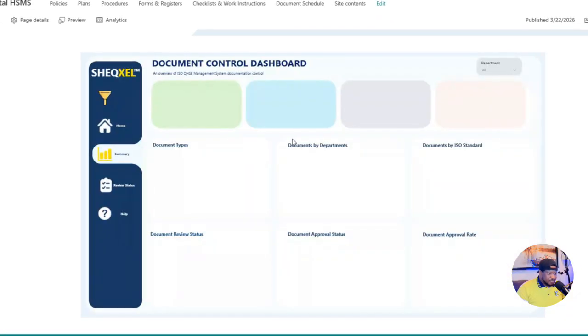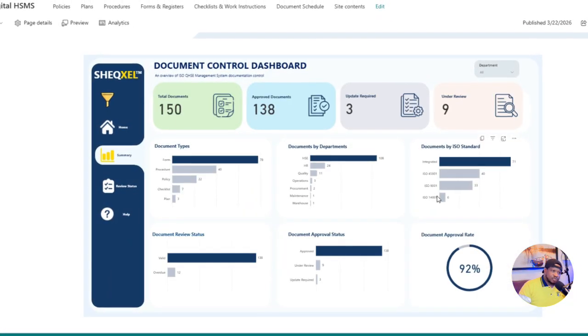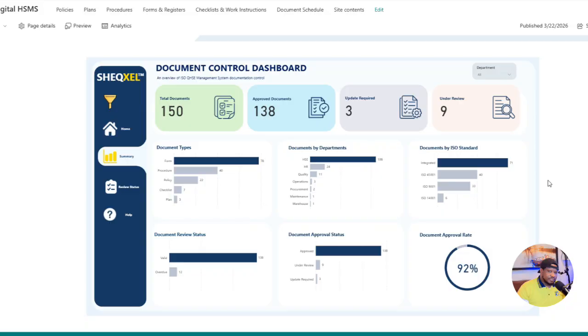So when you click on this, this is literally the Power BI report that we've built on the document library, and that gives us a lot of insight. If I ask you, as an EHS manager who is a custodian of your management system, how many documents you have as far as health and safety or your management system is concerned, are you able to tell me? If you're not able to tell me, it means that you don't have a well-structured document library that gives you that kind of insight.